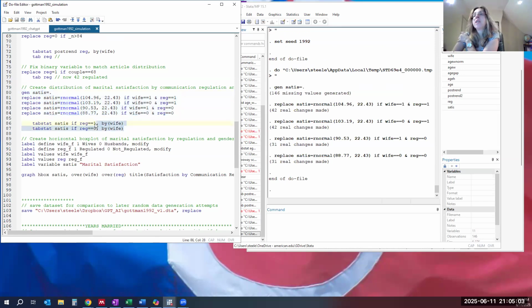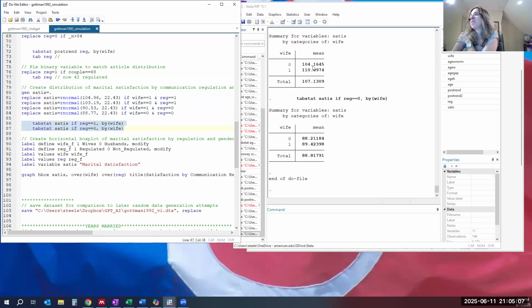And now we can just look at the satisfaction statistics for couples that are happily regulated communicators. In our random numbers, wives have a happiness rating of 110 and husbands of 104, which is a little higher than in the real data.